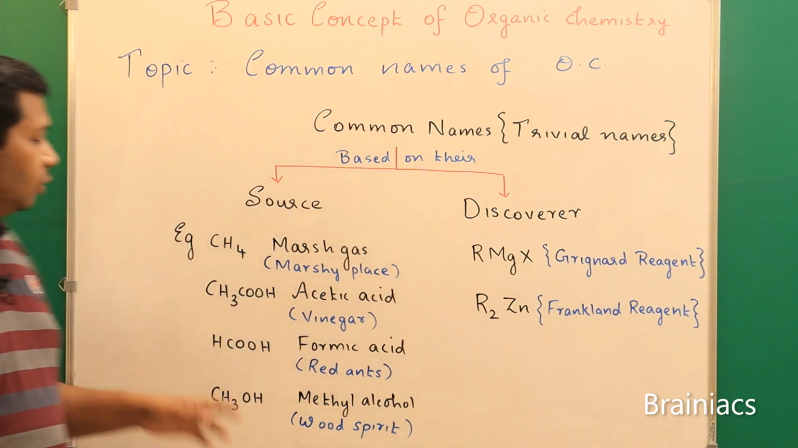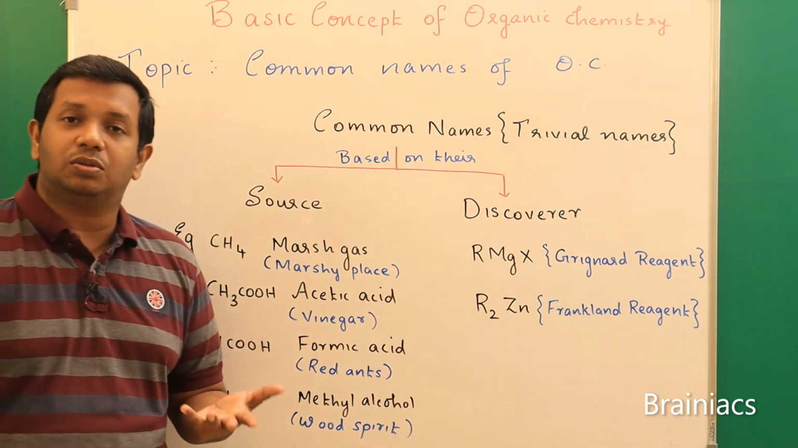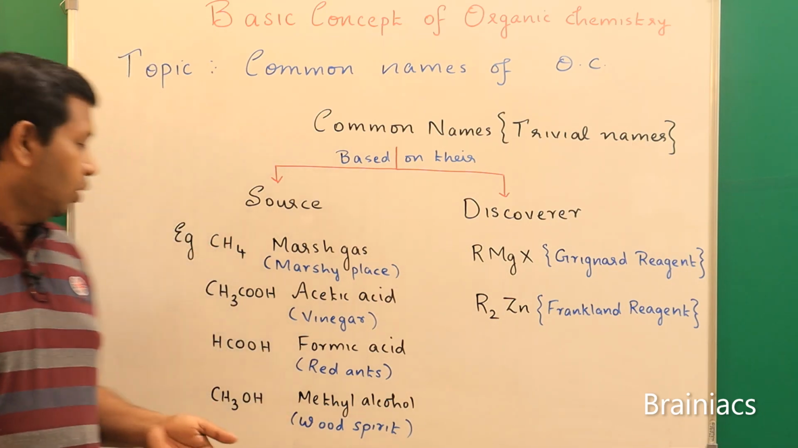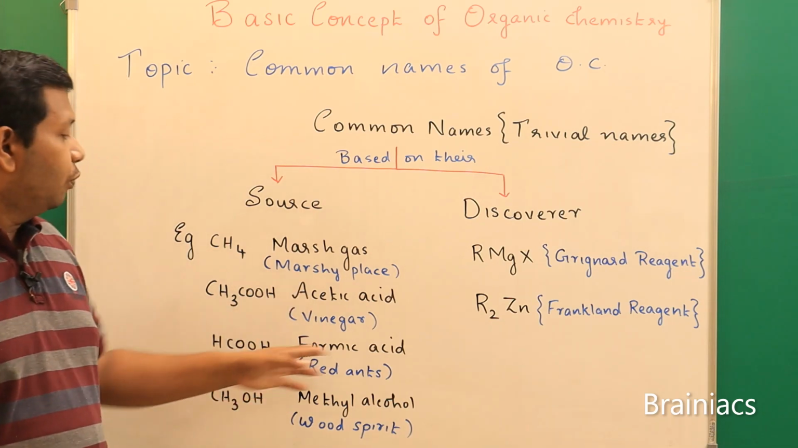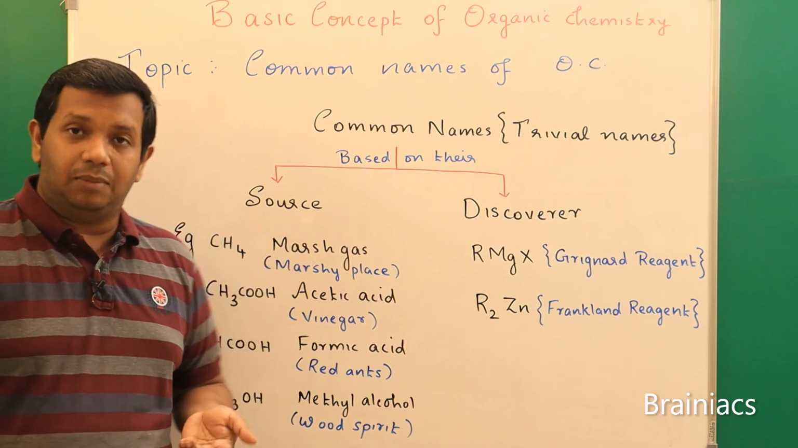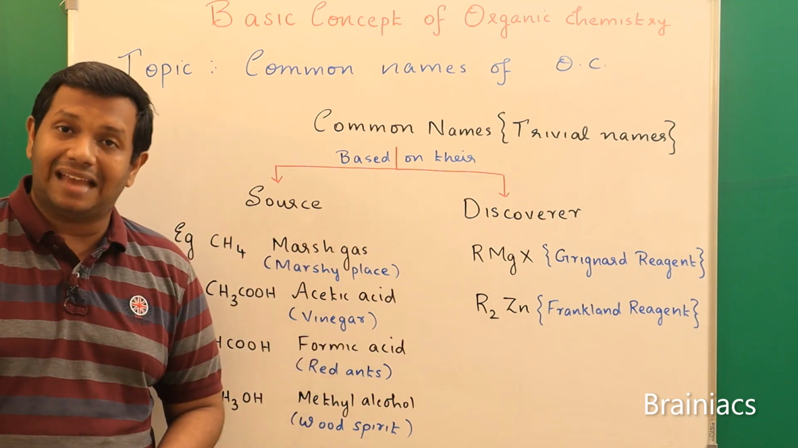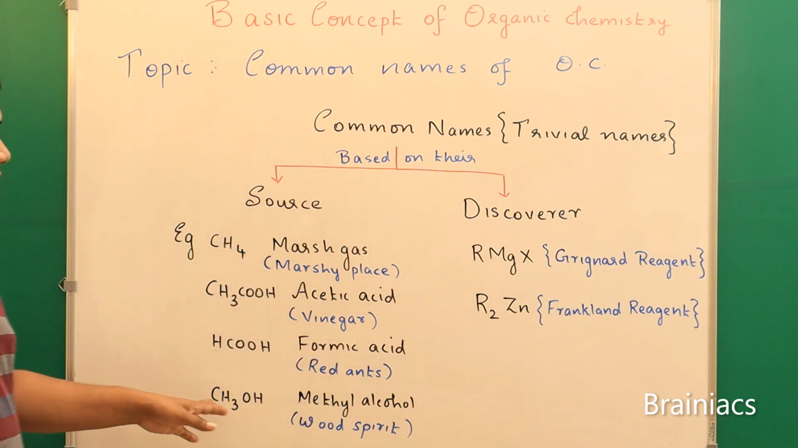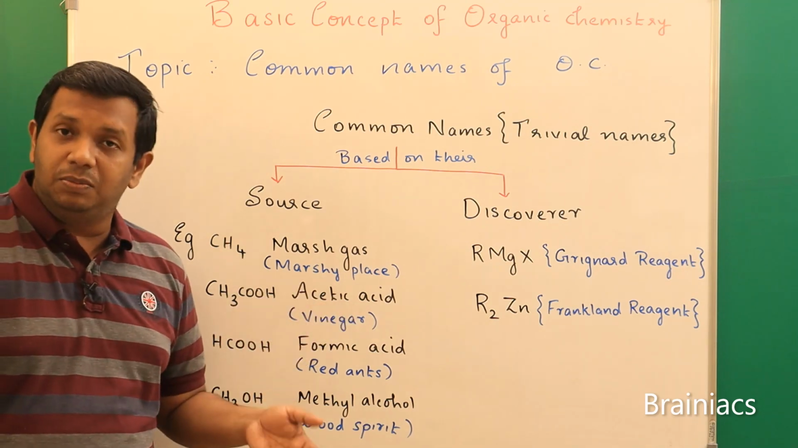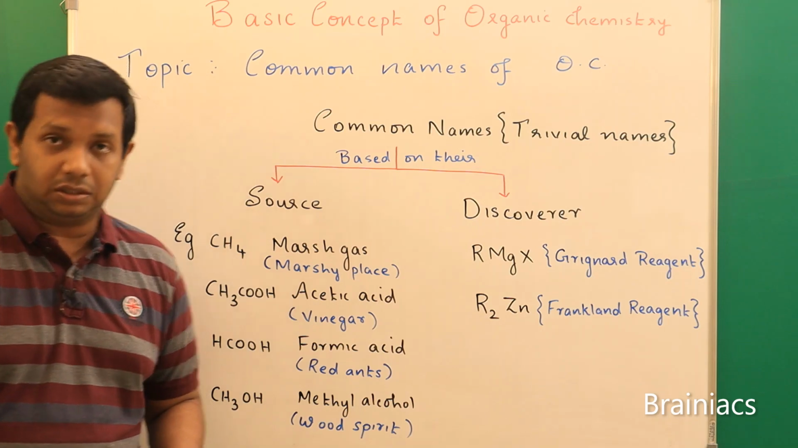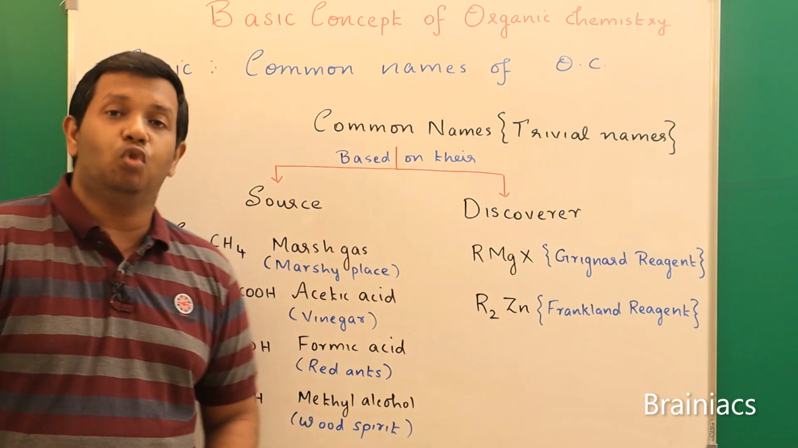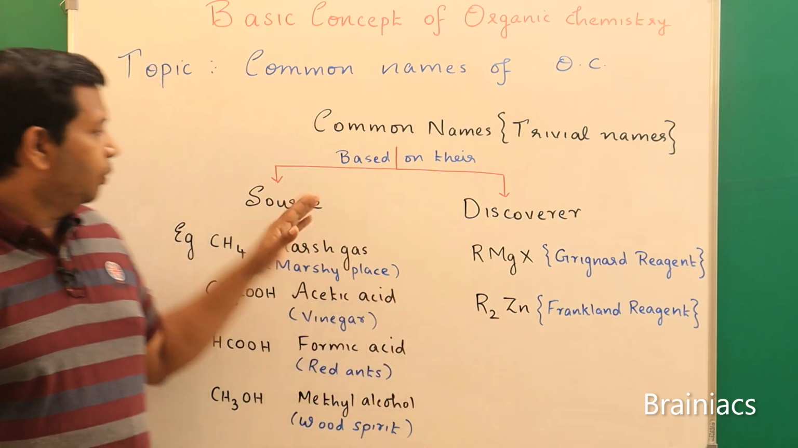Similarly HCOOH is formic acid, or we can say methanoic acid by IUPAC. Why did the term formic come? Because it is obtained from ants, red ants. Similarly CH3OH, the common name is methyl alcohol, and it is also known as wood spirit, since it is obtained from wood. I hope you got a fair idea.